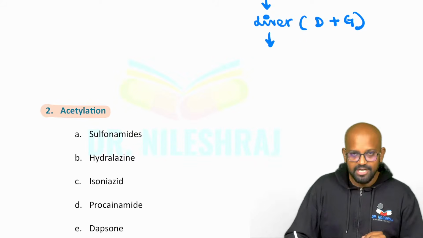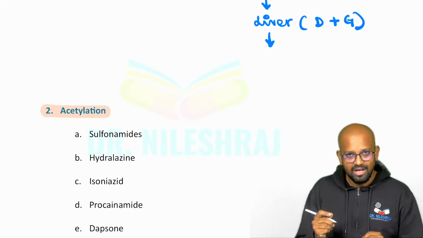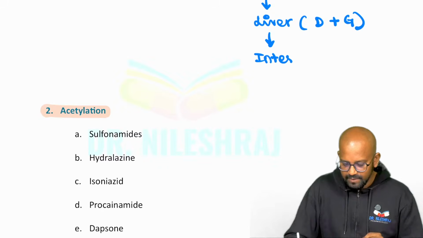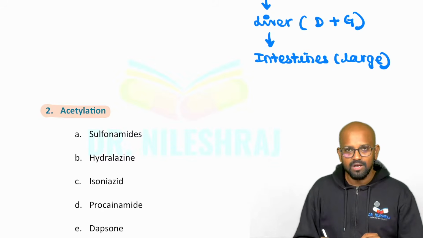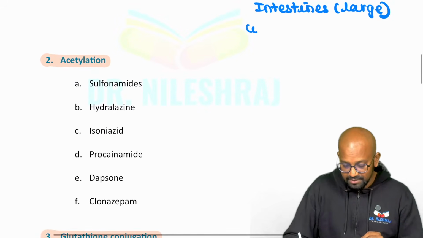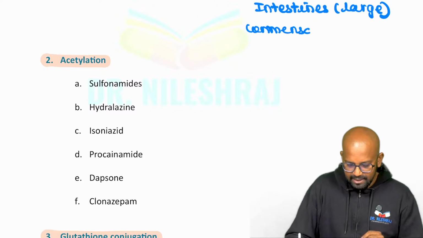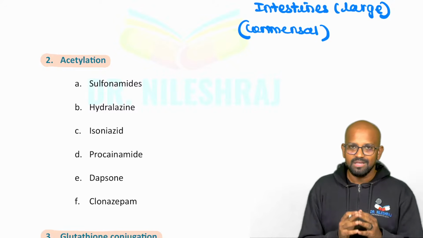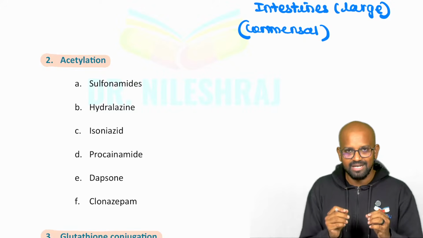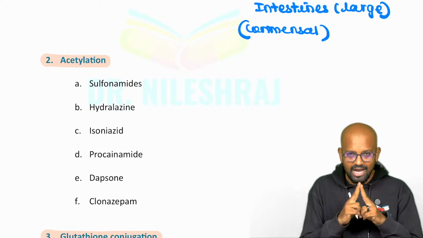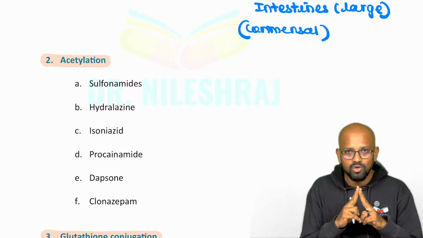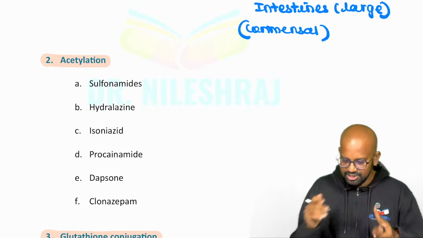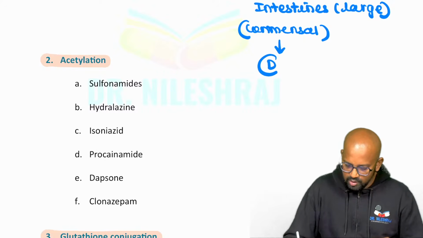So the body has decided it to be excreted out by the bile and liver. This will be excreted out from the liver. It will be coming out through the bile. It will gain entry into the intestines. Now from the intestines, it gains entry into the large intestines. What is something special in the large intestines? We have something called commensal bacteria, or normal bacteria situated inside your intestines. These commensal bacteria have a classical feature, that is breaking down the drug and the glucuronide. It is called deglucuronidation. So this drug molecule will be separated out from the glucuronide molecule.